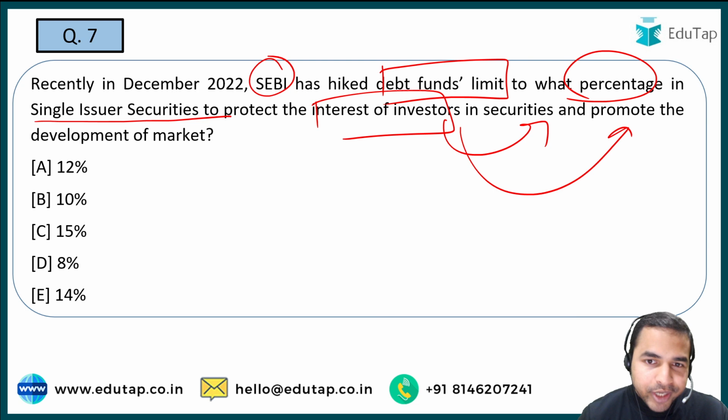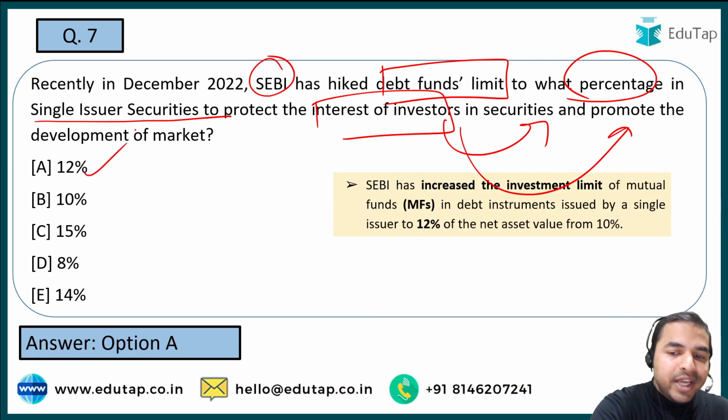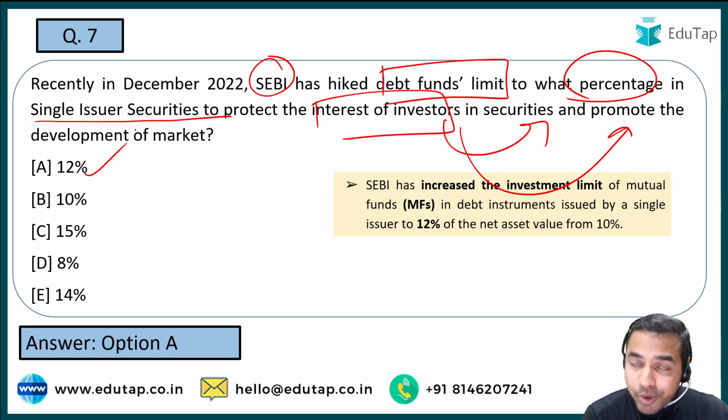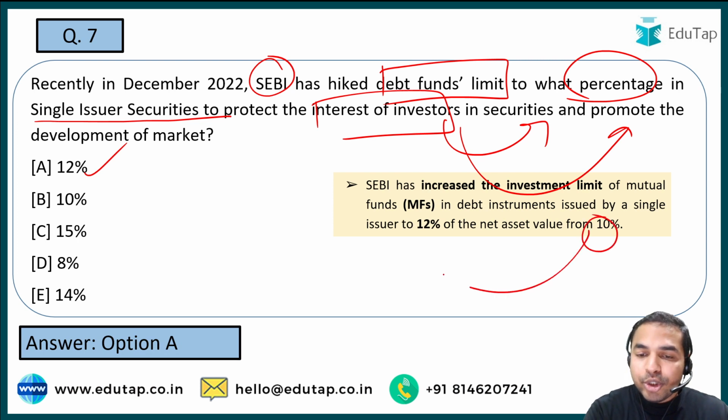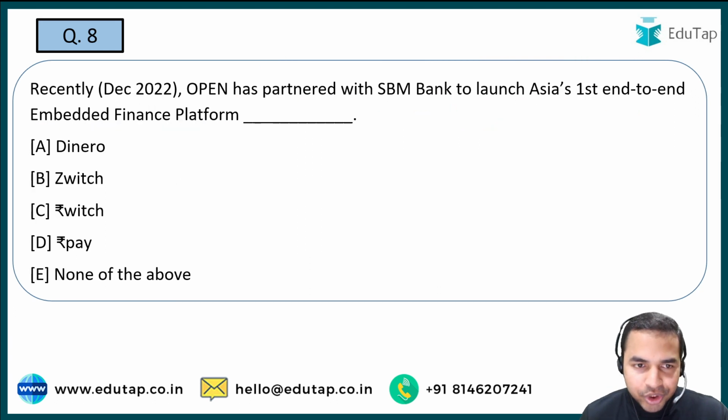So you are just required to tell me what exactly that percent is to which the debt fund limit has been increased, and here guys the right answer is option A, that is 12%. So this particular limit has been increased from 10% to 12%. You must remember both the values, that is 10% as well as the 12%. So guys, now let's move on to the next question.